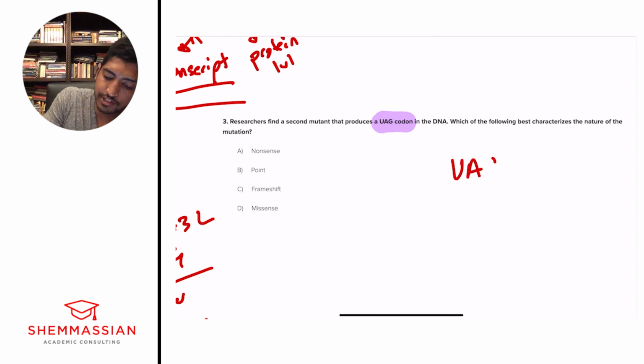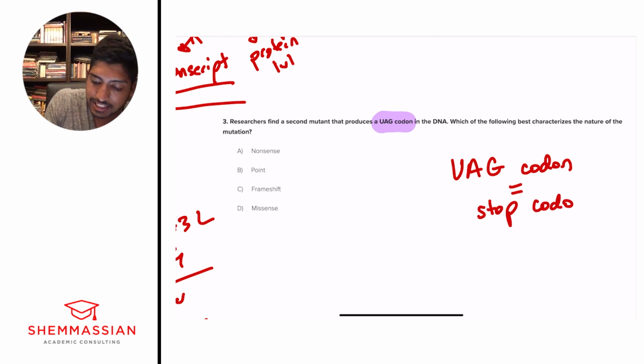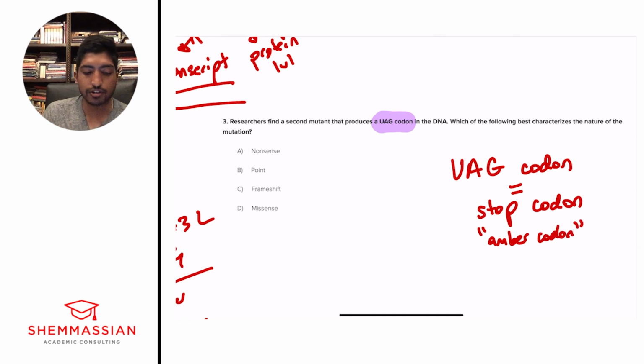A UAG codon is a stop codon. It's a very, very important stop codon, and I highly recommend you remember this term, stop codon. It can also be called an amber codon, something that stops it prematurely. And so what does a stop codon do?